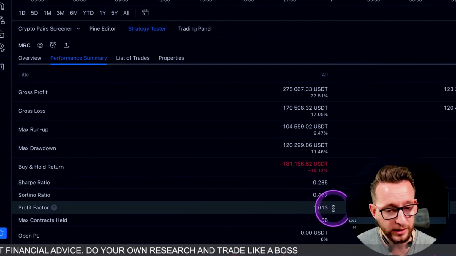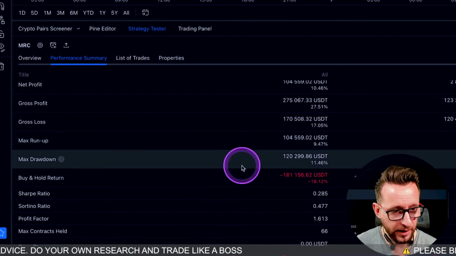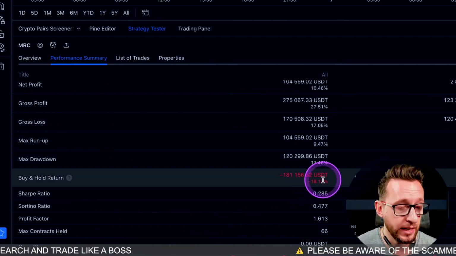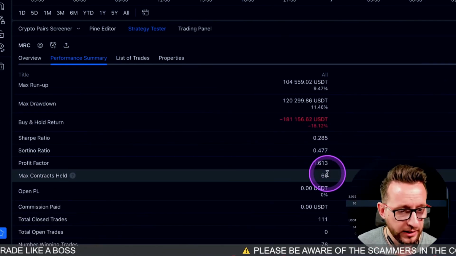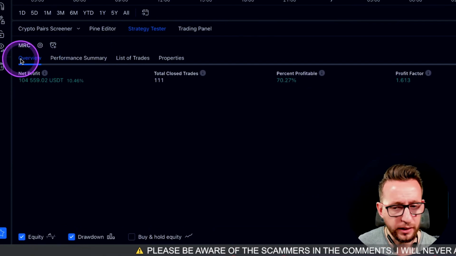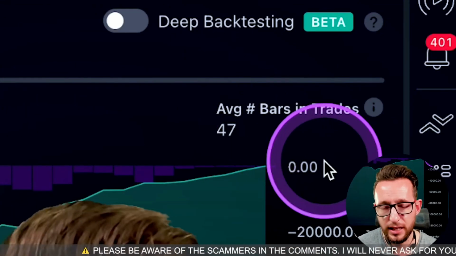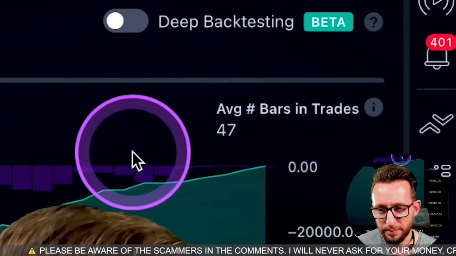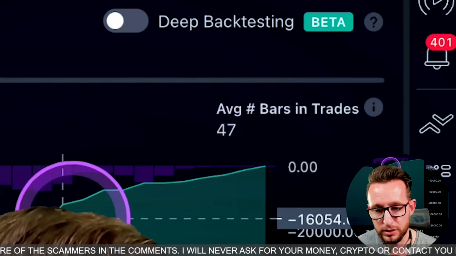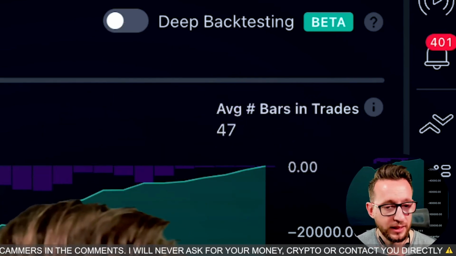Profit factor is 1.6. We would have had a buy and hold return of minus 18%, so that actually smashed that return rate. We're holding for 47 bars, so it's staying in the trade for a bit. Not sure whether that would be something that I'd want myself. Maybe not. Let's move on.